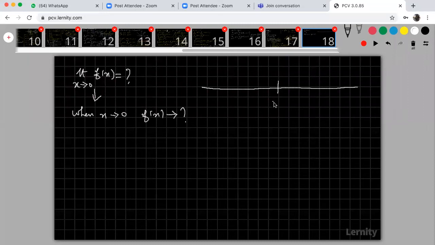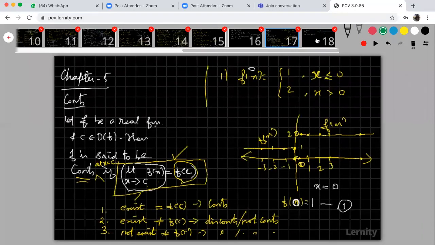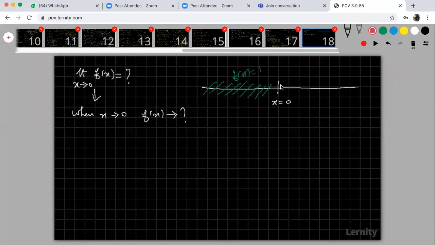I'm taking this as my x equal to 0. So when x is below 0, what is your f of x? My f of x is equal to 1. And when x is above 0, what is my f of x?